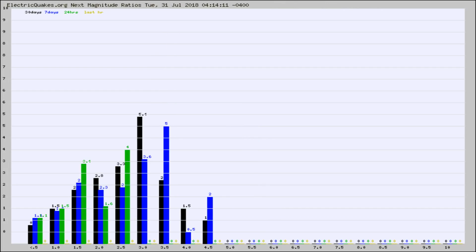And now you're seeing the same thing for just the subset area in California. Again, the black column is 30 days, blue is 7, green is 24 hours, and gold is in the last hour. Any ratios out of whack will show up as a red column and may indicate a new earthquake might occur at the higher next magnitude.